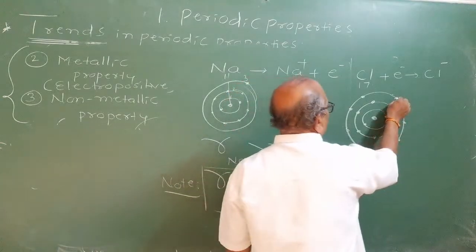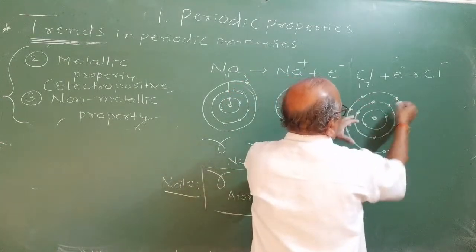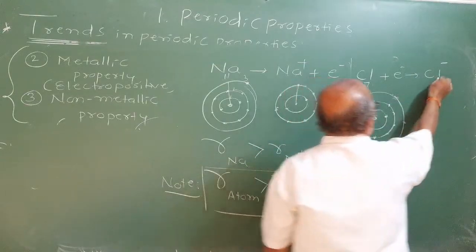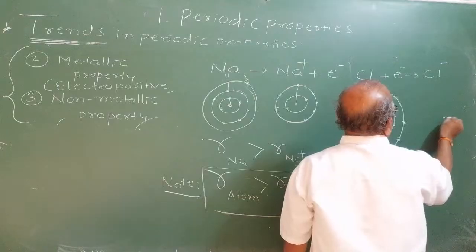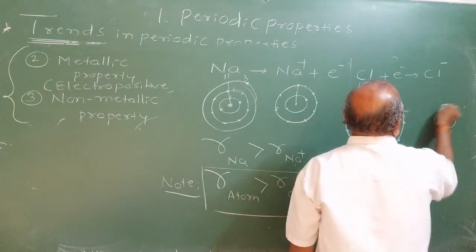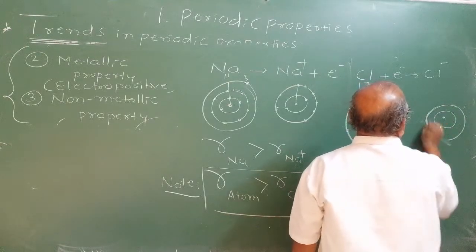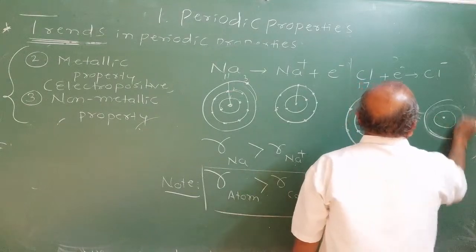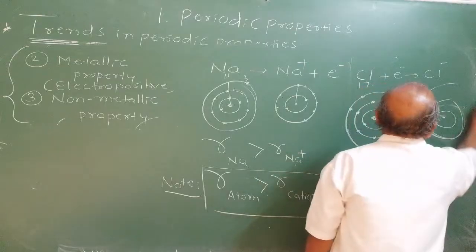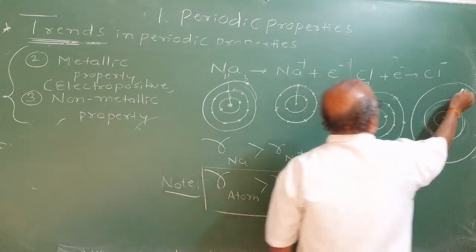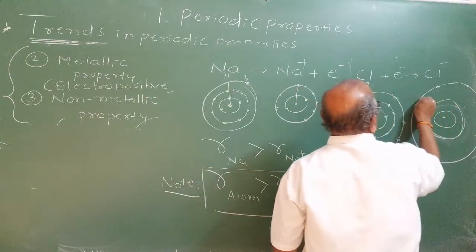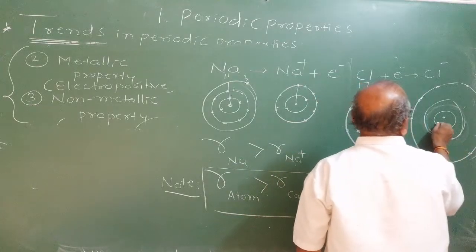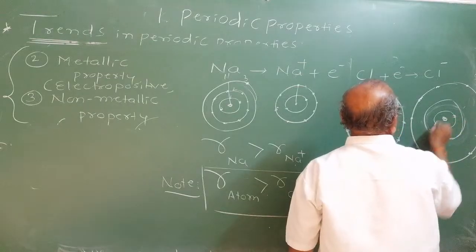When one electron is added here, due to the repulsion, the size increases. This is the atom. Once it becomes a chloride ion, you have K cell, L cell, and this becomes bigger because one extra electron is added, making 8. Here this is nucleus.